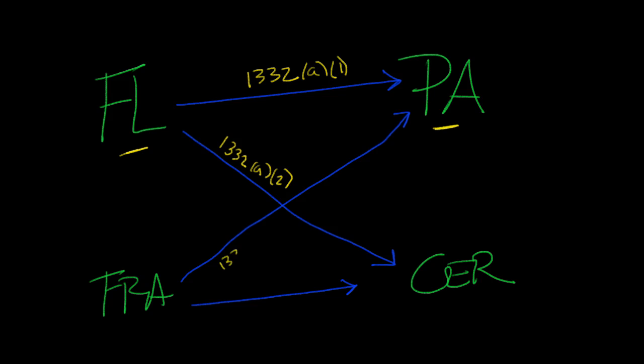Again, 1332 A2. Okay, so we've got Florida versus PA, that's an A1. Florida versus Germany, that's a 1332 A2. Citizen of France versus citizen of PA. Again, it's regular old alienage, it's A2. The one that's hard is France versus Germany. And that's where 1332 A3 kicks in.